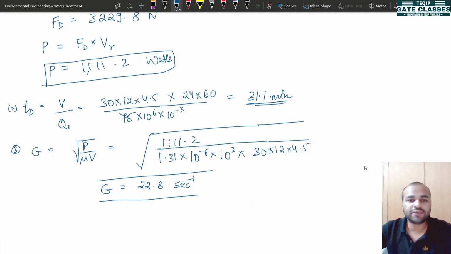So with this, I will end today's lecture and we'll start the topic of filtration in the next lecture. It is a very important topic. We'll be discussing different types of filtration processes. For example, gravity filters, then your pressure filters. The most important being the gravity filters, which include slow sand filter and rapid sand filters. We need to understand various things, various concepts. There are a lot of concepts, so don't miss the lecture. If you haven't watched the previous lectures, finish them by now.